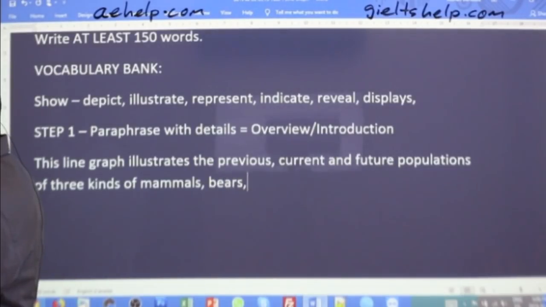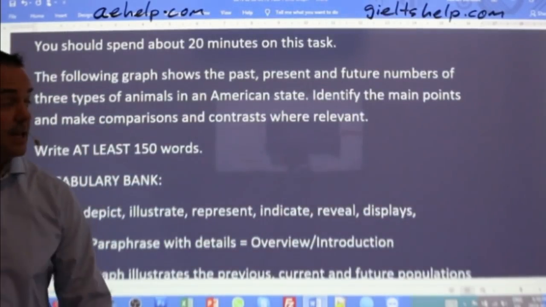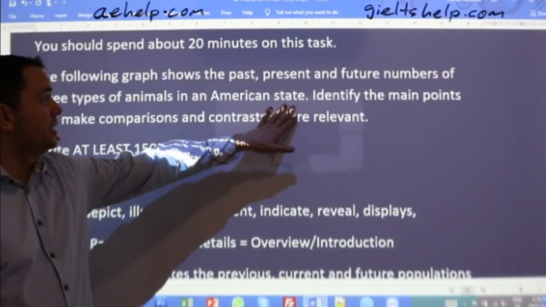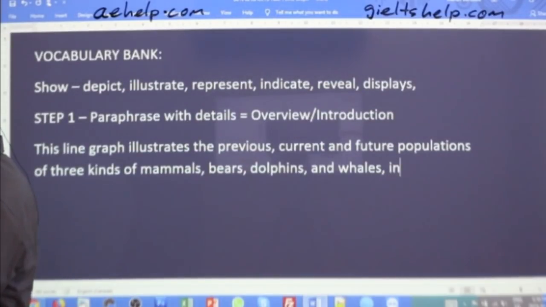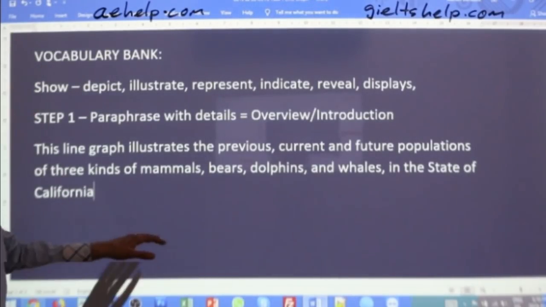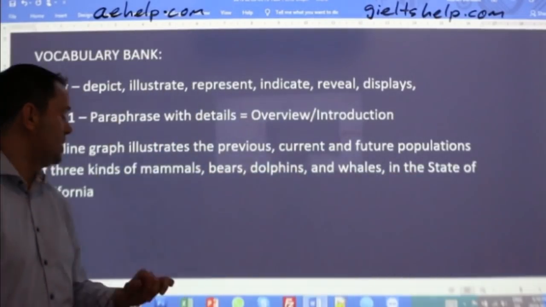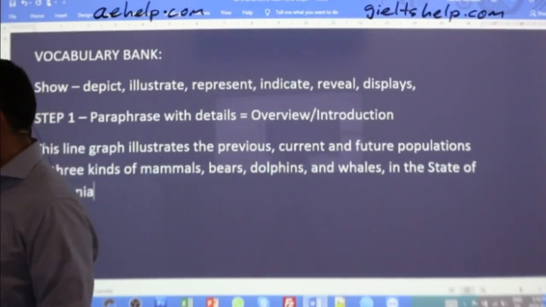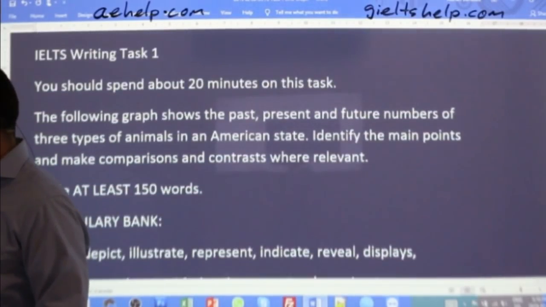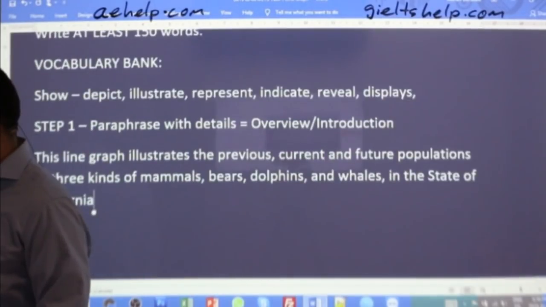bears, dolphins, and whales. And then here it says, in an American state, in the state of California. Notice that when you're writing state of, the S is capital as well. So the state of California, okay, that's what it says. And then we just stop there for now.